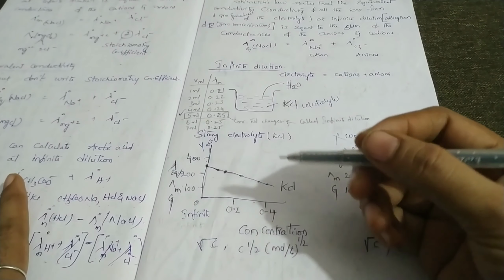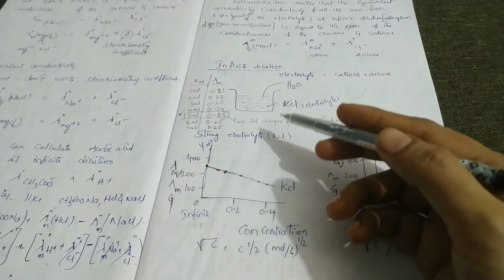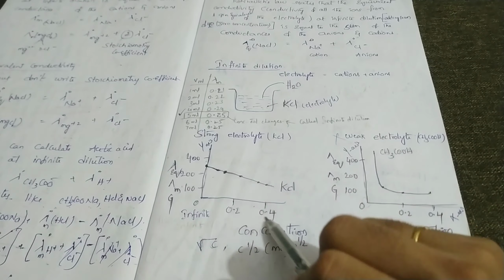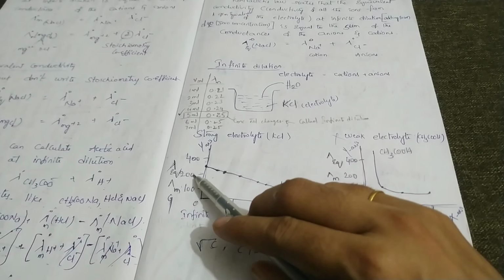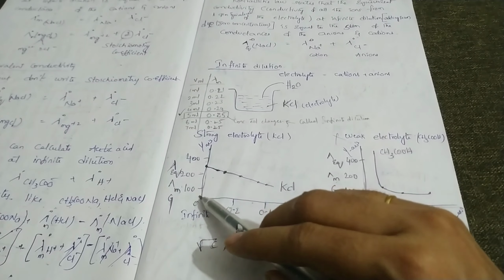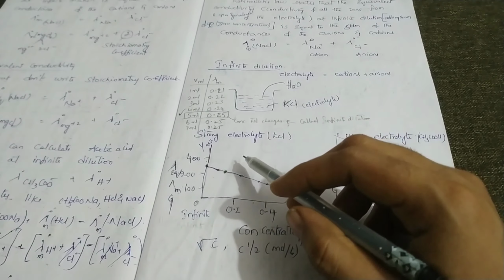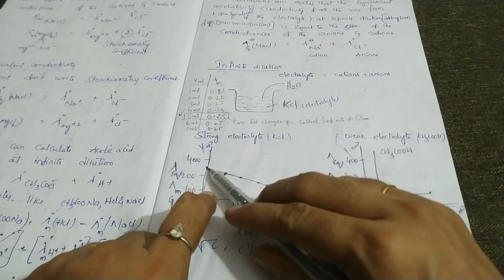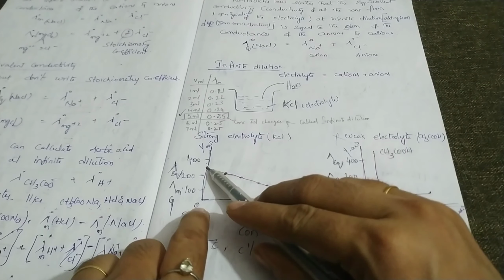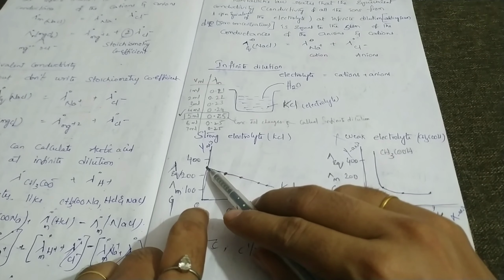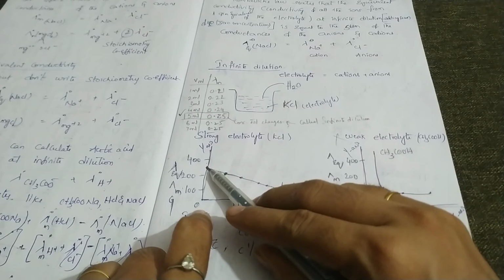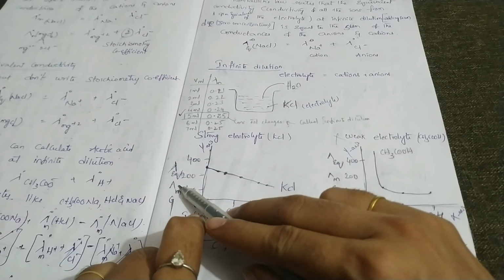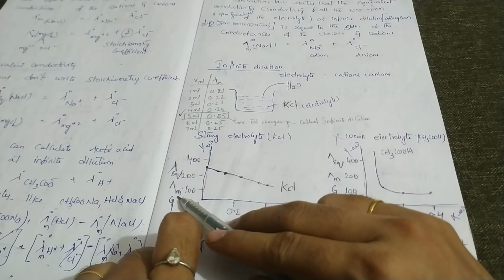By adding water, concentration decreases and molar conductivity, equivalent conductivity and conductance increase. So we get a straight line, and by extrapolating it, it intersects at zero concentration, giving the values at zero concentration.